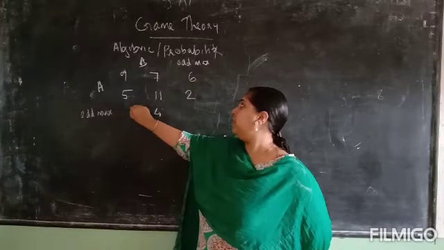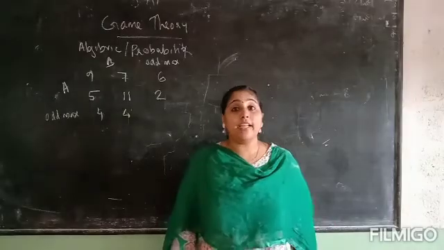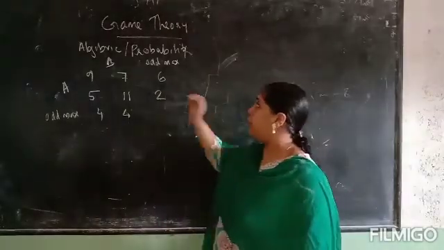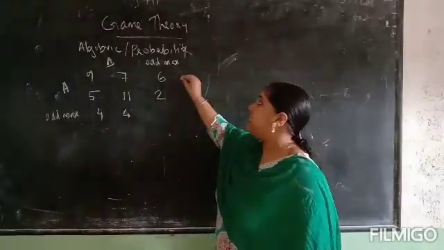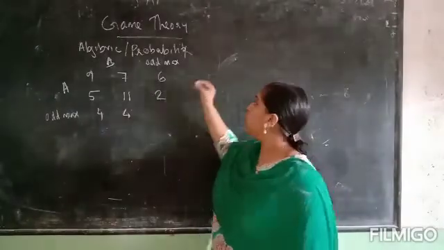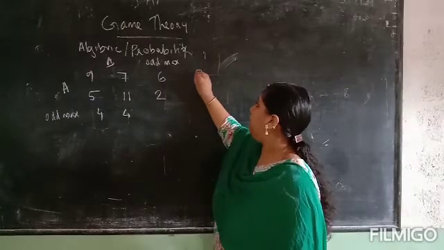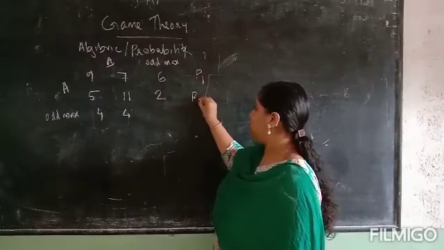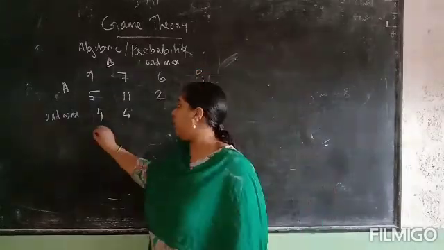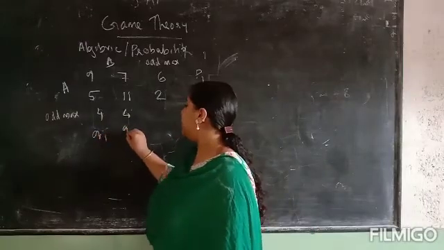Then we want to find out the probability for each row and each column. So here we have the probabilities P1 and P2, and here we have probabilities Q1 and Q2.